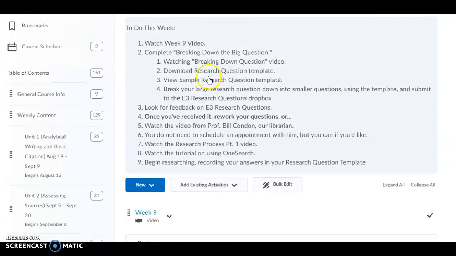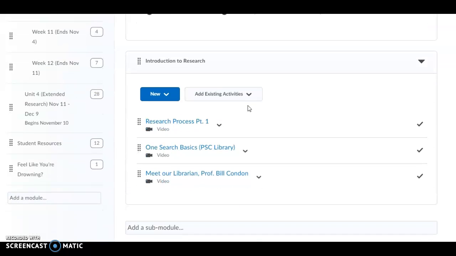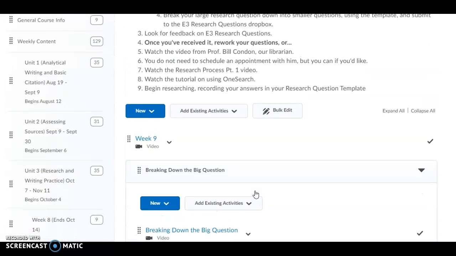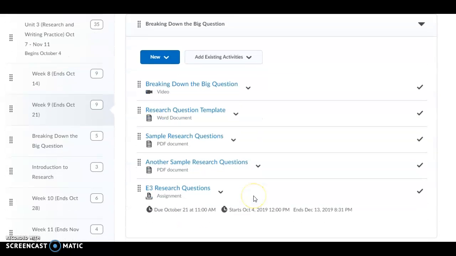Once you've done that, you're going to submit this, and you're going to look for feedback on those research questions. Once you've gotten the feedback, then we can move on to the research process. There are our 3 videos here: one on the research process, one on how to use OneSearch, which is how to search the library databases for answers to specific questions, and then our librarian who will work with us there. You can start researching, and I want you to record those answers at this point in your research question template, but not until I have said, yeah, your questions look good.